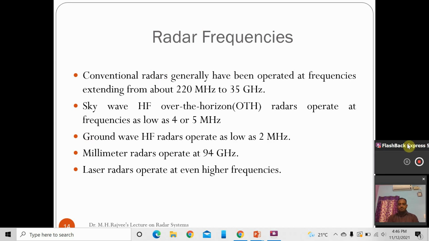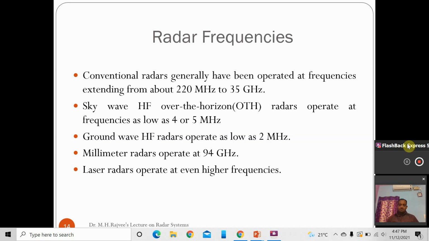In this video, we are going to discuss two topics. One is radar frequencies, another one is applications of radar. In the first topic, the radar frequencies, generally the radar is using frequencies between 220 megahertz to 35 gigahertz. 220 megahertz is a VHF, very high frequency band, and 35 gigahertz is microwave frequency band. So the general radar, conventional radars, use frequencies ranging from VHF to UHF frequencies.